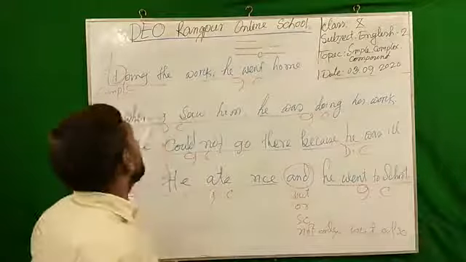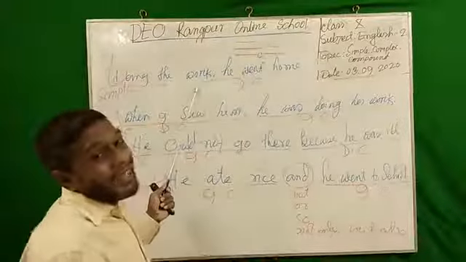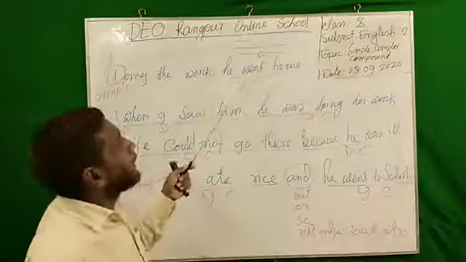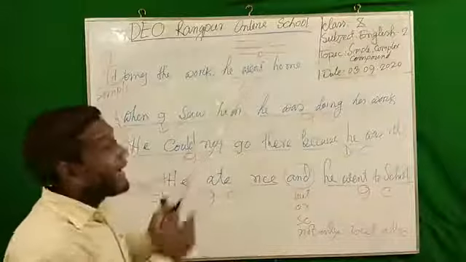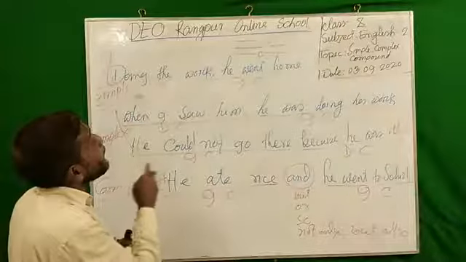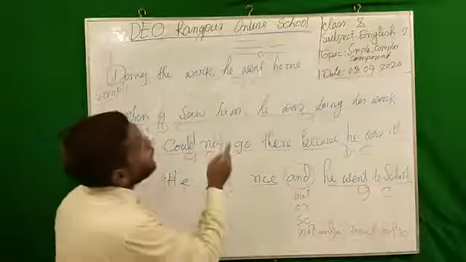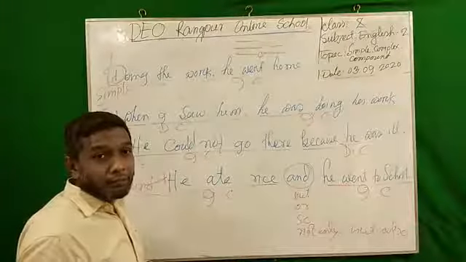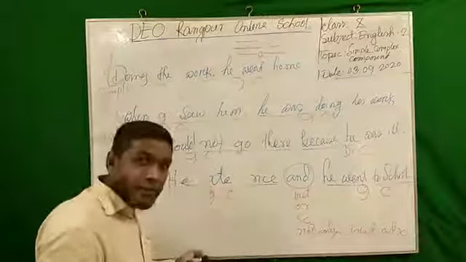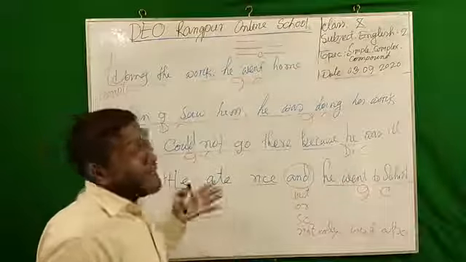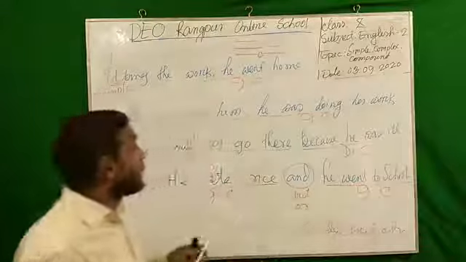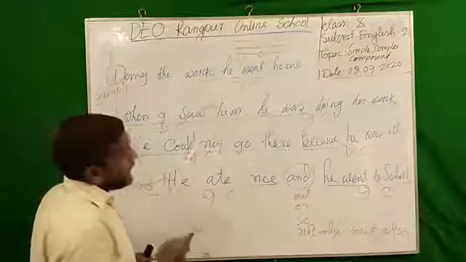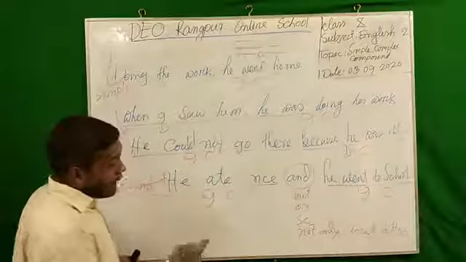I must add a clause with it. Otherwise, it is not possible for me to make it complex or compound. If I want to make this sentence complex, I must add a dependent clause before it. If I want to make it compound, then I have to add another independent clause before it. Then my sentence will automatically be changed. So how easy it will be for you to understand. So dear student, again, in a complex there are two clauses. In compound there are two clauses.